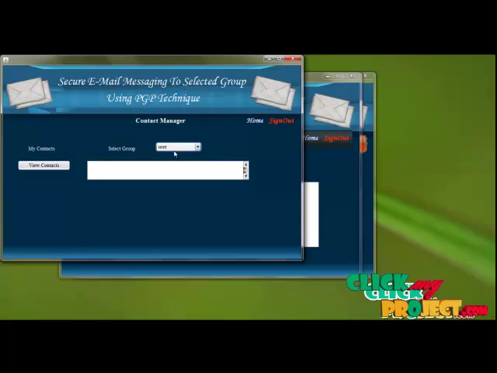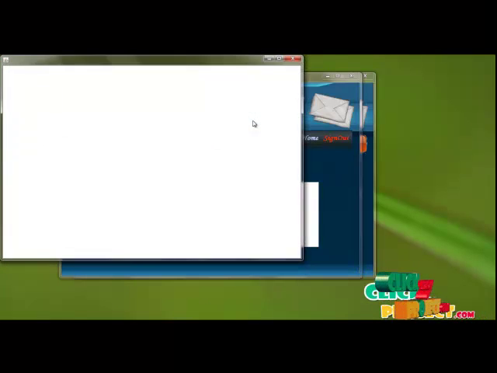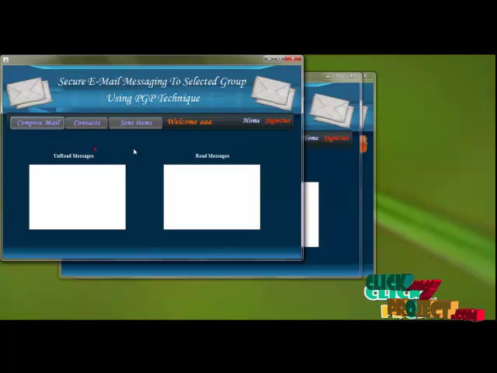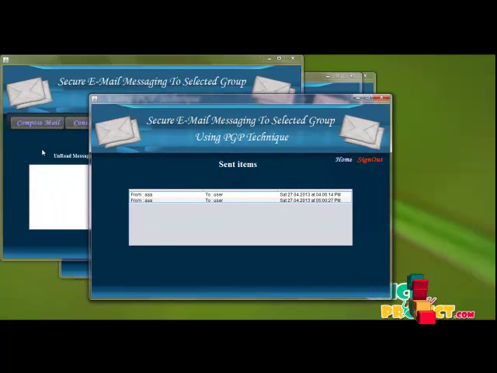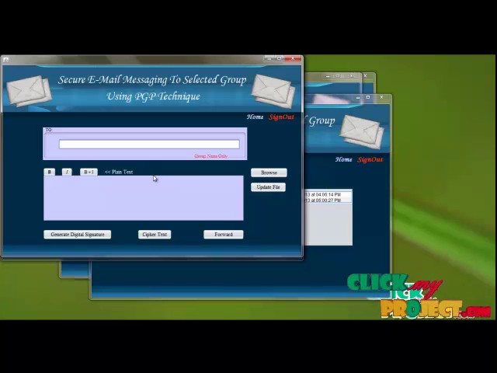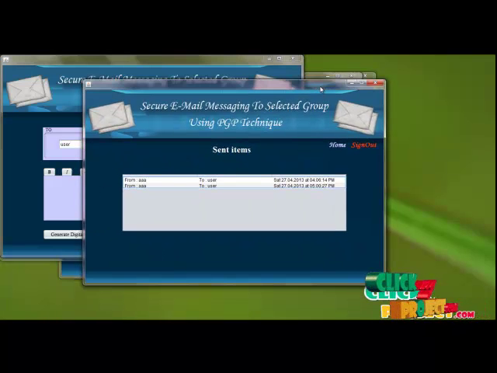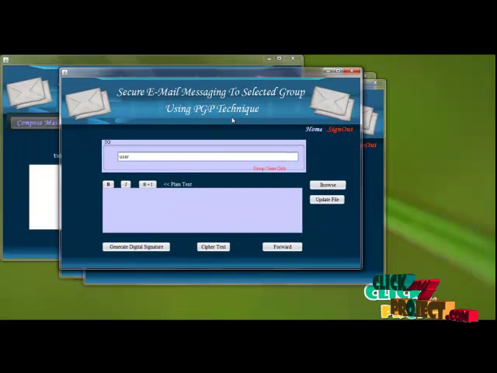These are the groups, which contain a number of different users, and these are the contacts that can be added into the group. Yes, we are going to view the sent items too. These are the messages the user has previously forwarded to the same group. Now we are going to compose some mail and forward it to a specific group. The group name should be mentioned in the To field, as in a normal email, and we are going to browse and compose some mail.